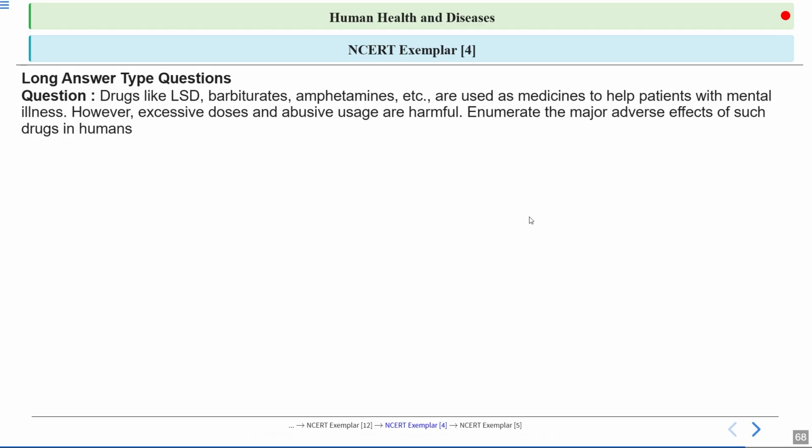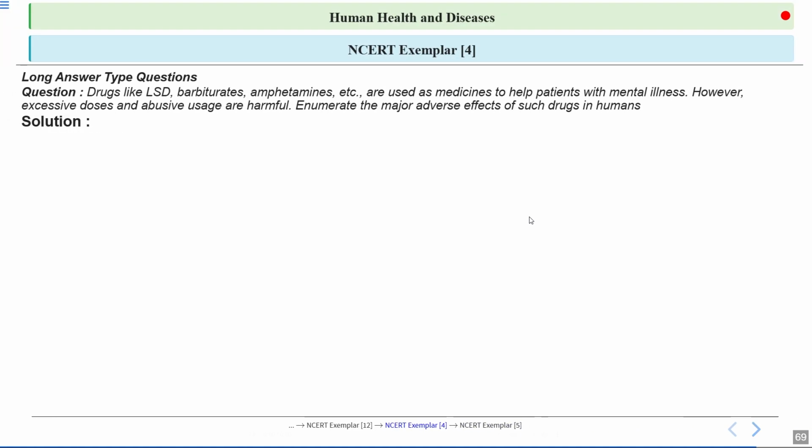Next question. Drugs like LSD, barbiturates, amphetamines, etc. are used as medicines to help patients with mental illness. However, excessive doses and abusive usage are harmful. Enumerate the major adverse effects of such drugs in the human. Let's have a look at the answer.